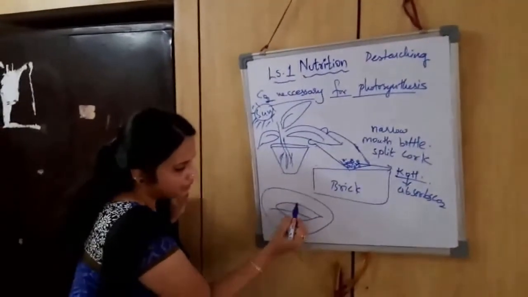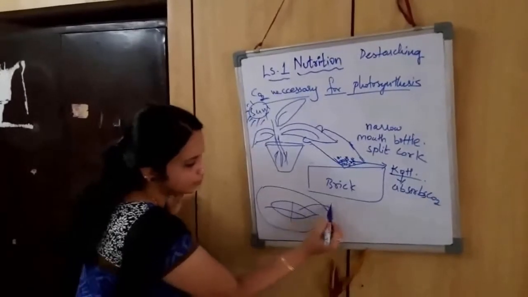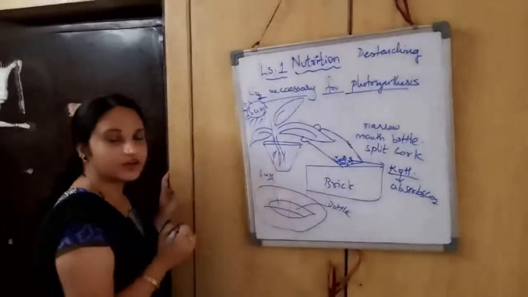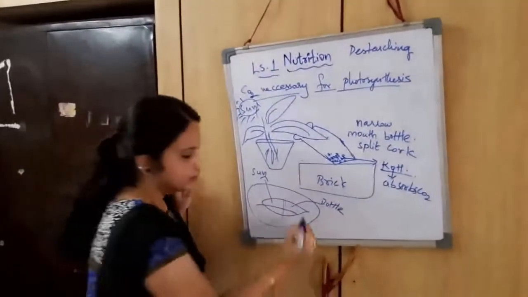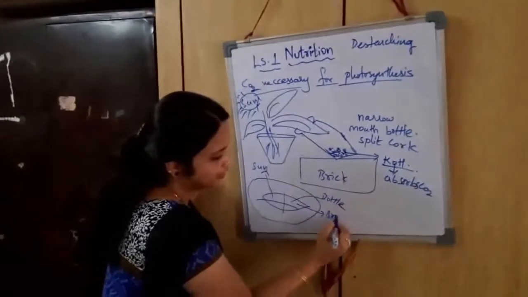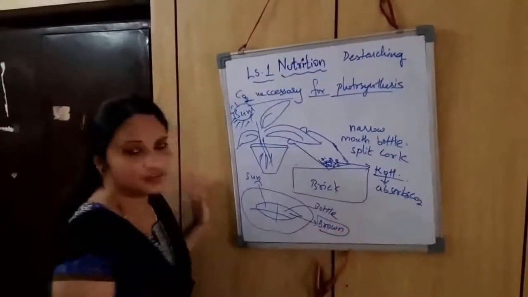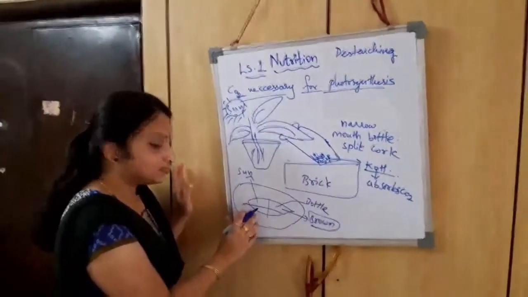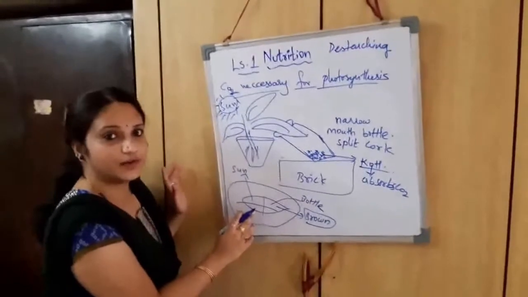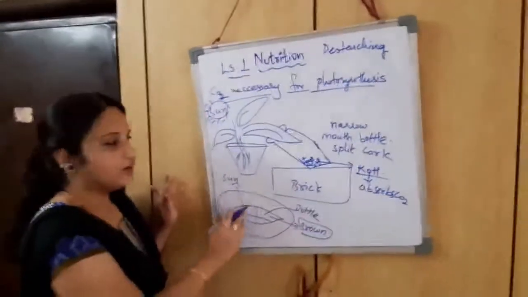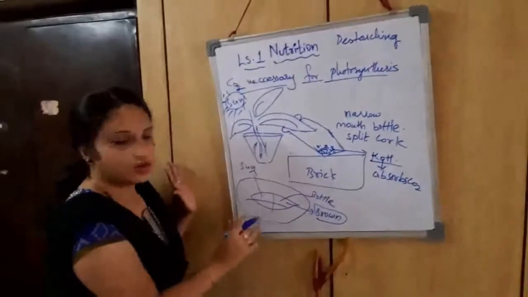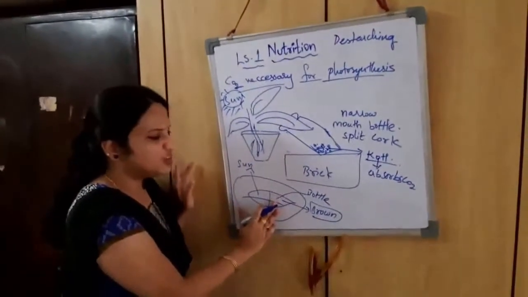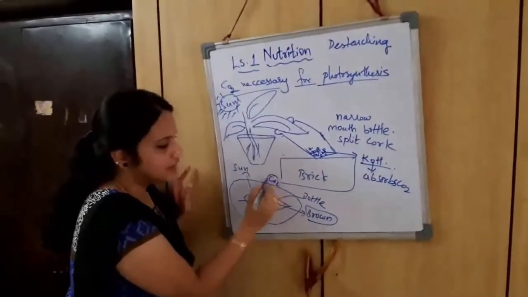This portion was kept in the bottle, and this region is exposed to the sun. The portion that was in the bottle becomes somewhat brownish, because it did not get enough carbon dioxide. The other portion of the leaf got a good amount of carbon dioxide as well as sunlight, and it has also been taking water from the root. So all the materials required for photosynthesis are available for this portion of the leaf, but the other portion did not get sufficient carbon dioxide.